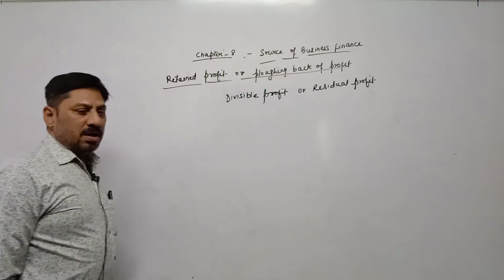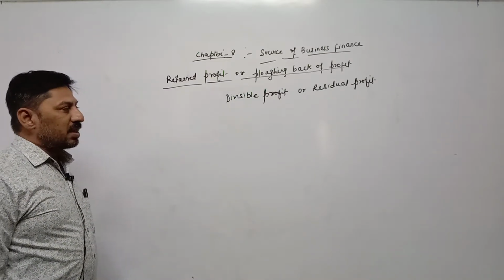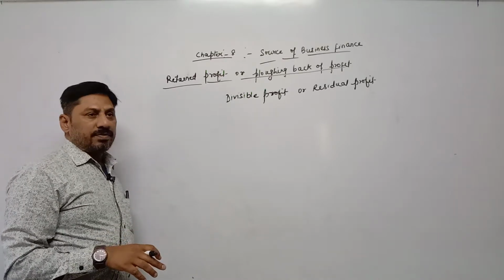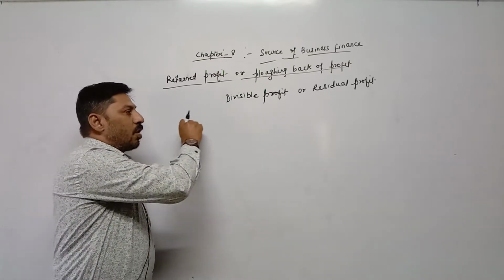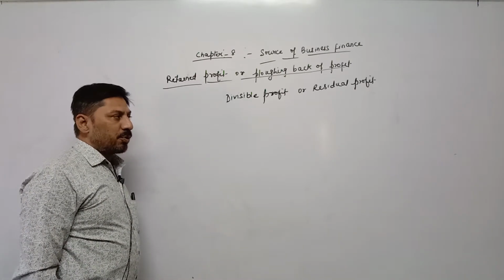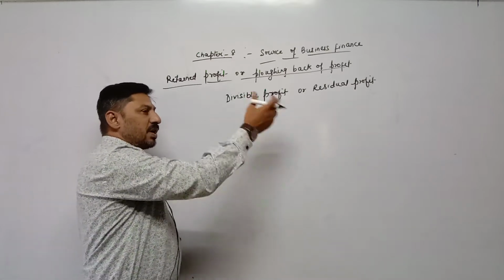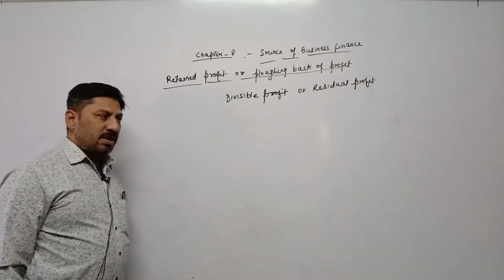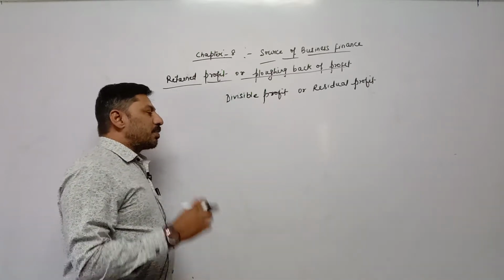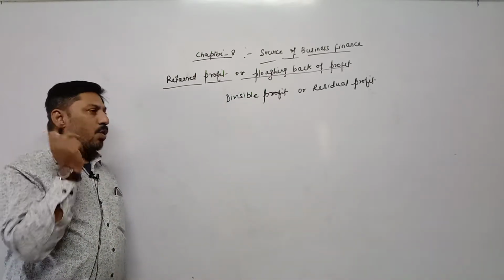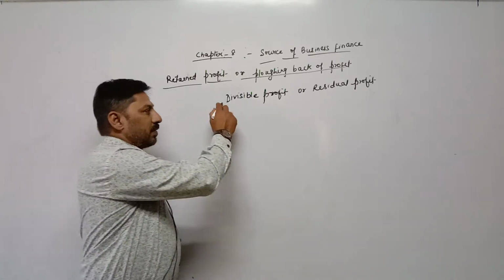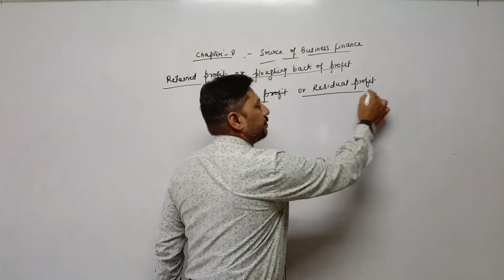Once again, whatever income is earned by the business unit at the end of the year, out of that total profit, after paying all compulsory payments like salary or wages to laborers or employees, interest on different types of loans, electricity bill, then other expenses like tax to the government, whatever profit is left, that profit is called divisible profit or residual profit.